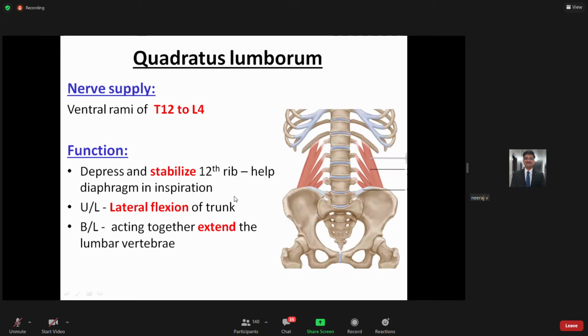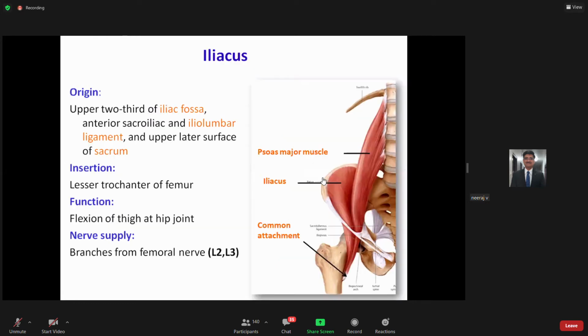Of course, if this muscle contracts unilaterally, it will flex the trunk towards the lateral side. So, lateral flexion of the trunk, and if both act together, they extend your lumbar vertebra.